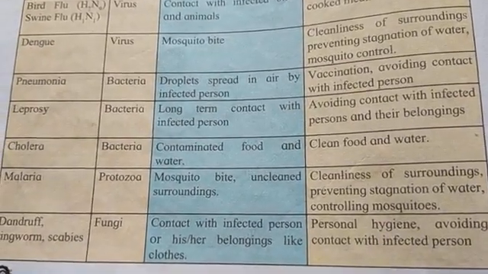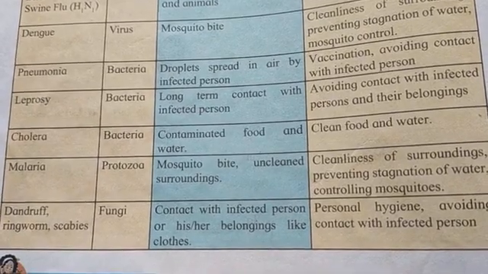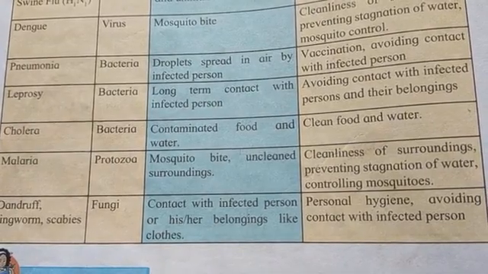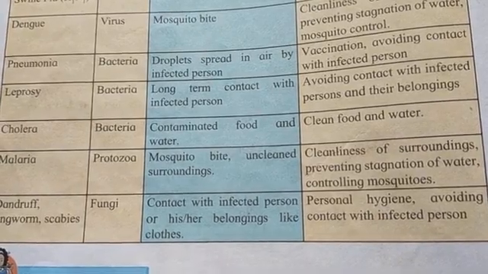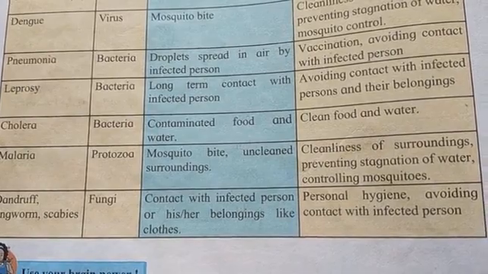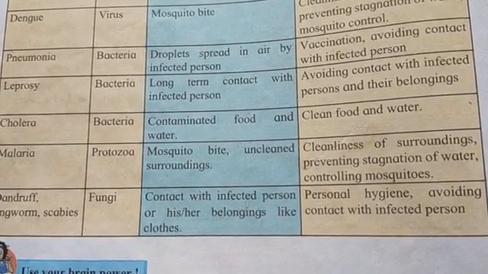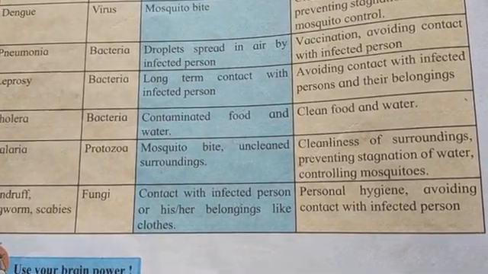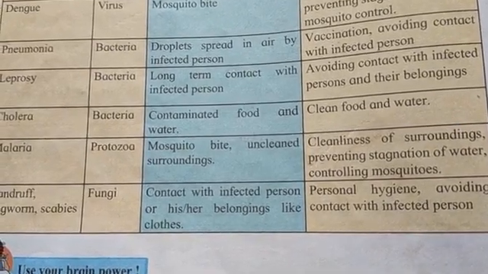Next disease, cholera. Pathogen is bacteria. Again, contaminated food and water. Mode of infection is contaminated food and water. The prevention is clean food and water. You should use clean food and water. It will spread because of unhealthy food and water. And prevention is when you take clean food and water.